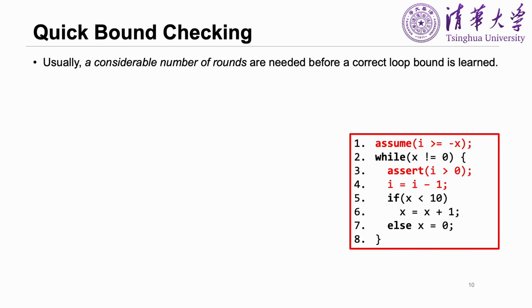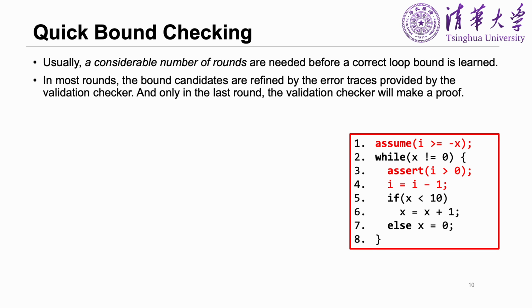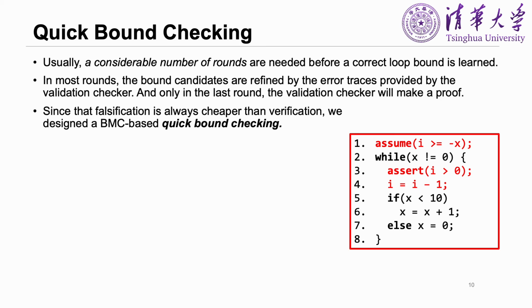In our example, we use 4 rounds before we found a correct loop-bound candidate. Usually, we need a considerable number of rounds before a correct loop-bound is learned. During the bound learning procedure, we can find that in most rounds, the bound candidates are refined by error traces provided by the validation checker. And only in the final round, the validation checker will make a proof. As we know, finding a falsified model is always much cheaper than verification. We thus design a BMC-based quick bound checking strategy.